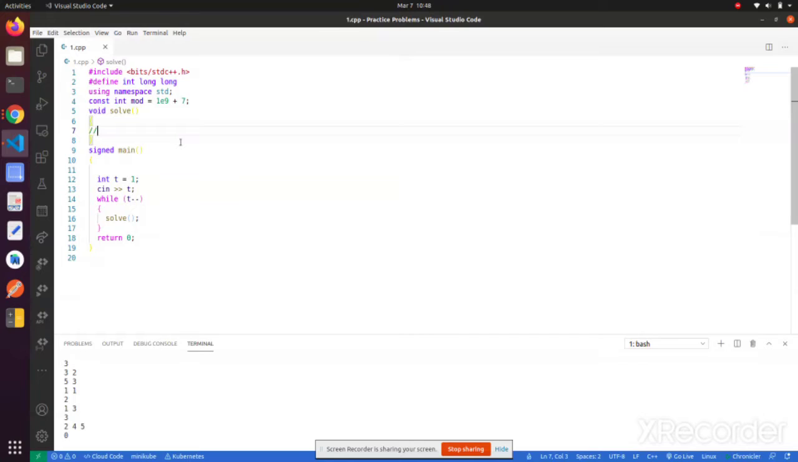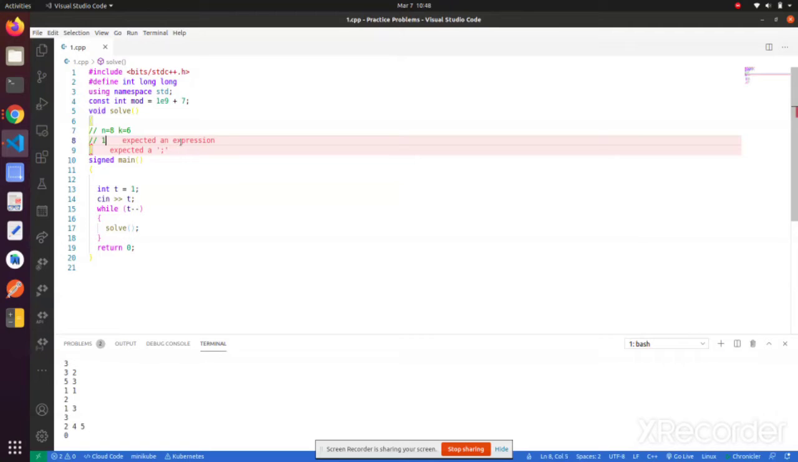Suppose n equals 8 and k equals 6. Then the sequence is 1 2 3 4 5 6 7 8, and since k is 6, we have to make sure that the elements which we choose do not contain a subset of sum equal to 6. That is what we have to find out.